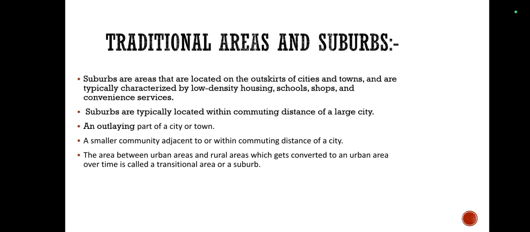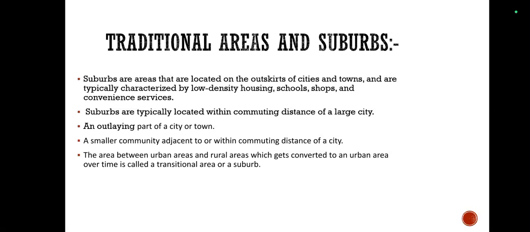Our next concept under land use is transitional areas and suburbs. Now, what are transitional areas and suburbs? Rural settlements start outside the boundary areas of urban settlements, but the intermediate area in between is called the transitional area. The area in between the urban area and the rural area is known as transitional area.